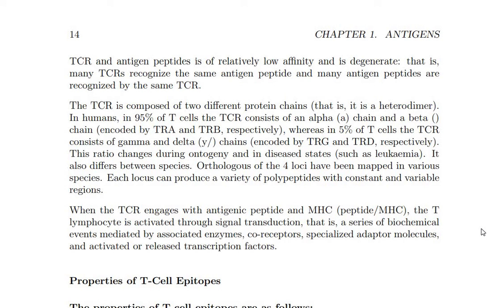Okay, more than T cell epitopes, they are recognized by the T cell receptors. Okay, you can understand the point. So T cell receptors have two different domains. So okay, ఒక T cell receptors మనం చూసినప్పుడు ఇక్కడ మీకు two different protein chains, one is the alpha chain and second one is the beta chain. So maximum is the heterodimer structure. Heterodimer structure means two structures are there. One is the alpha and the second one is the beta.